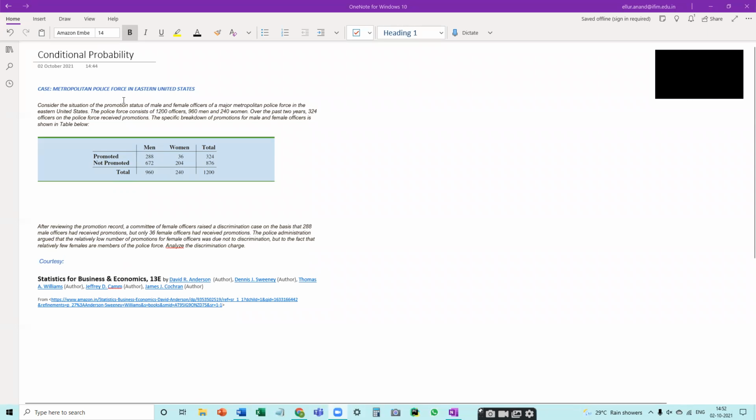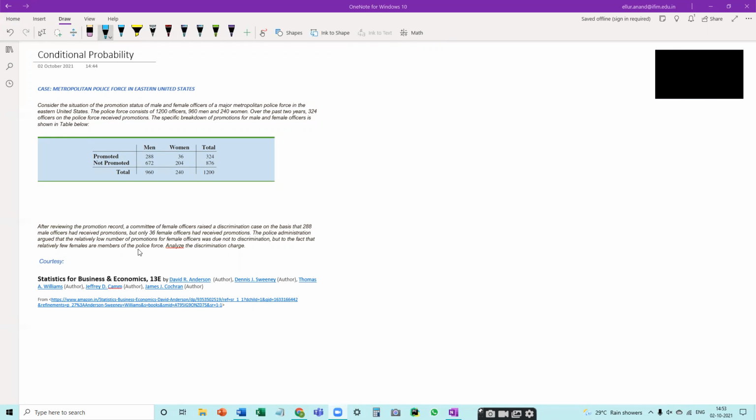I thought of sharing conditional probability this time. I've taken an example from the Anderson Sweeney text, which is the Metropolitan Police Force in Eastern United States. I'll just explain this case first and then apply conditional probability, just the way they have done in the textbook.